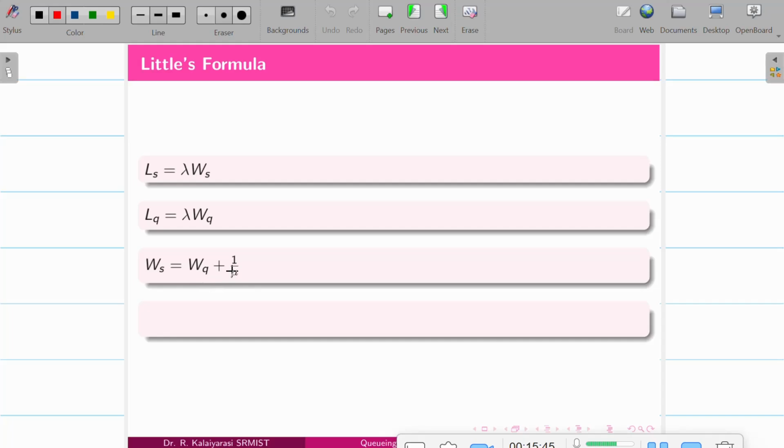Because once you find one of the terms, you can find the other one using Little's formula instead of going with the direct formula. And LS is LQ plus lambda by mu.